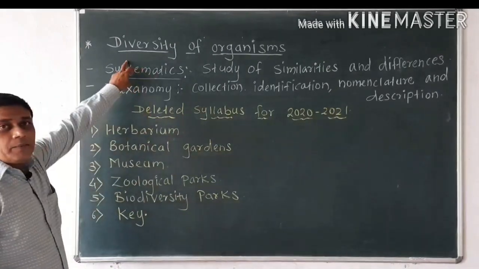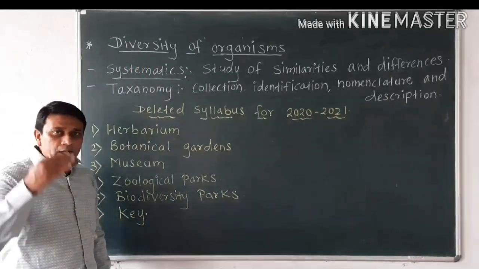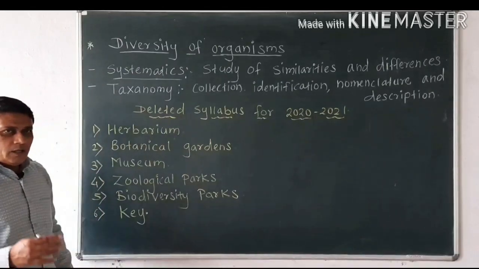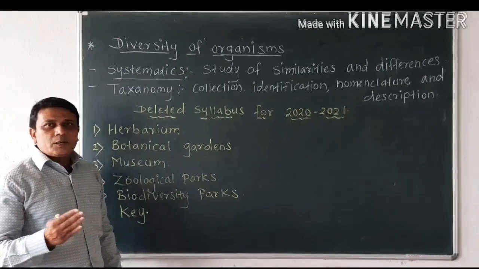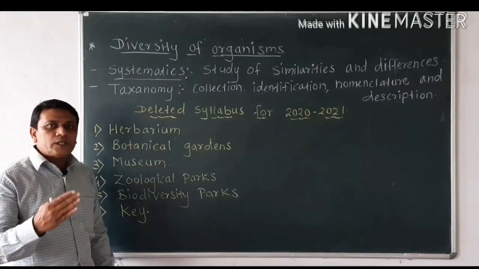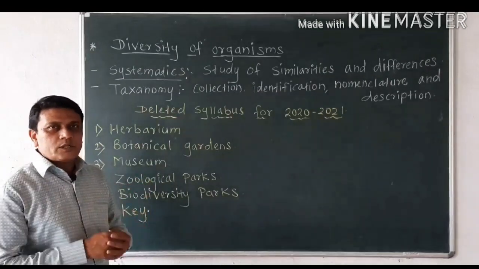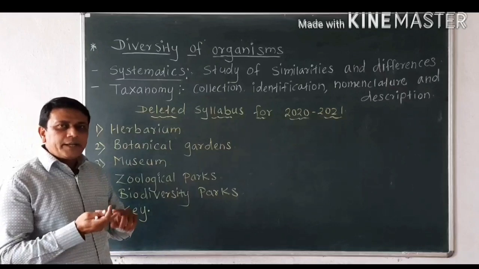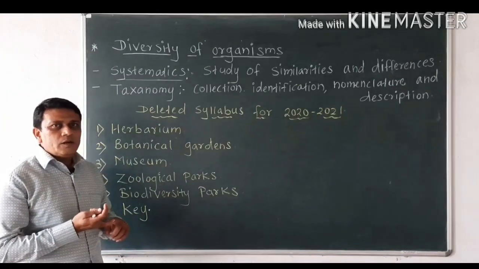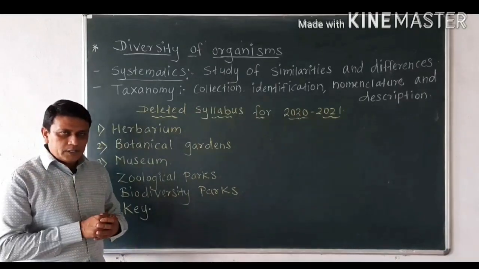So the name itself indicates diversity. Diversity means there are different types of organisms found on earth. For example, some organisms are very small. That means they cannot be seen with our eyes. So a microscope is needed to observe such organisms like bacteria, then different kinds of viruses. Then the common example is amoeba. So these are all microorganisms.